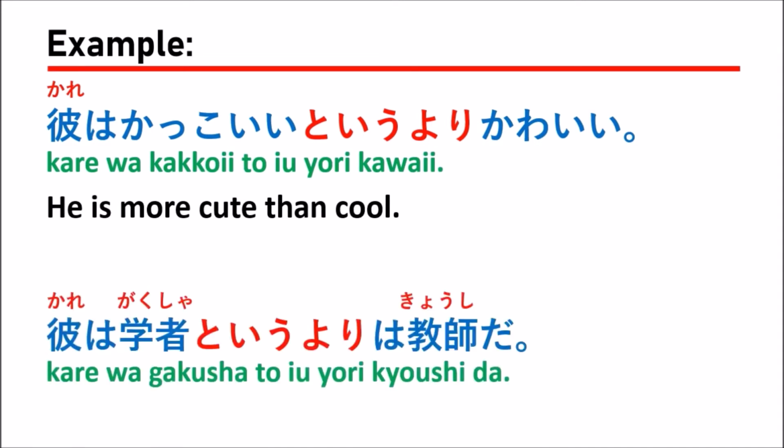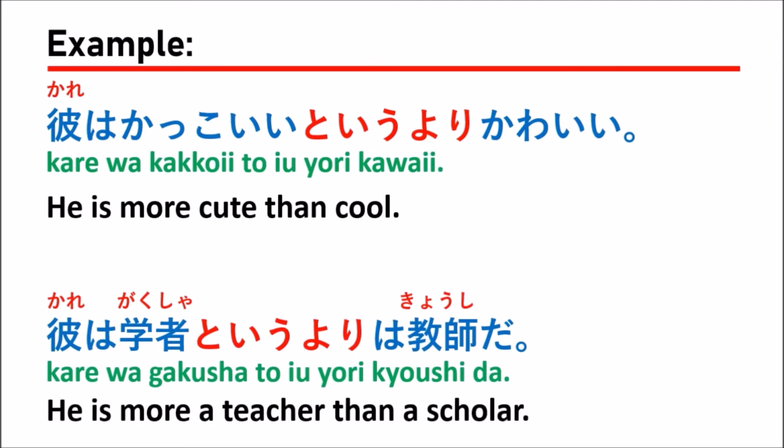The next example. 彼は学者というよりは教師だ。Which means that he is more a teacher than a scholar.